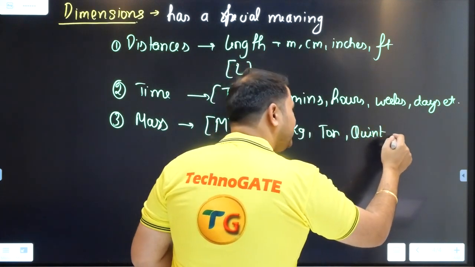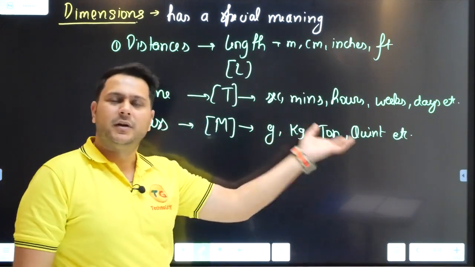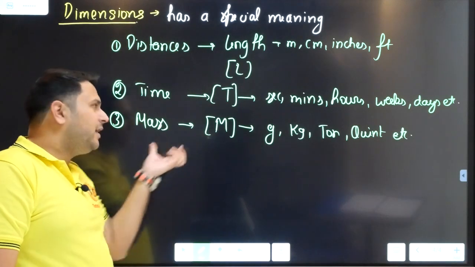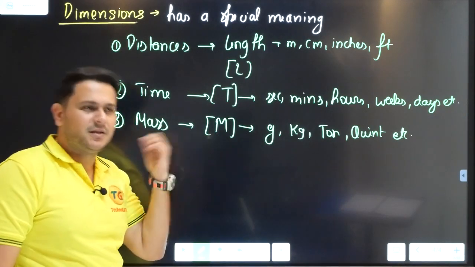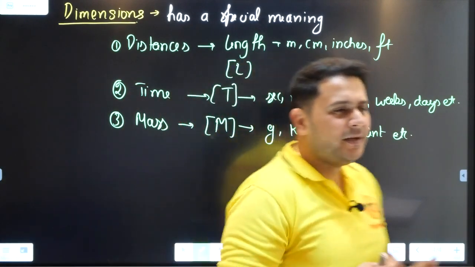So whatever the measurement unit is, the dimension is mass and the notation of the dimension is M. I hope you guys are getting clear with it now. What are dimensions?